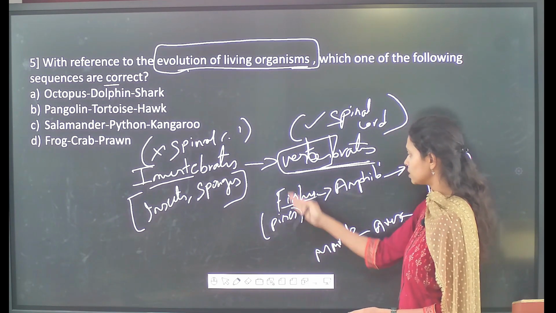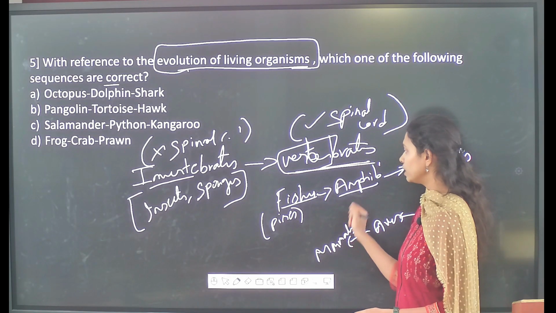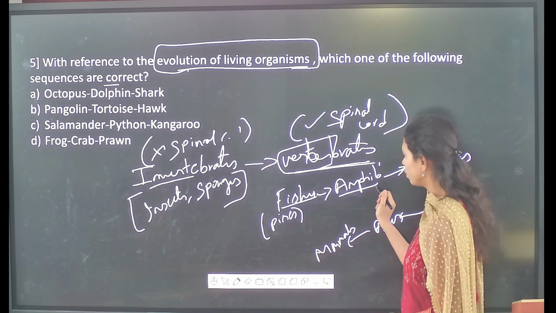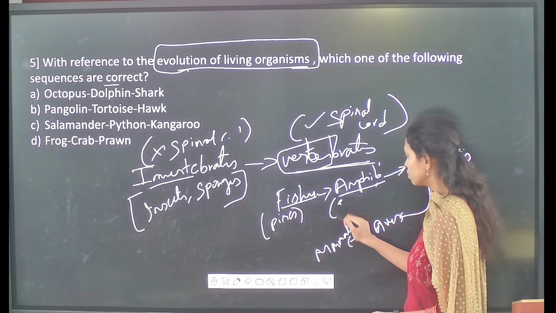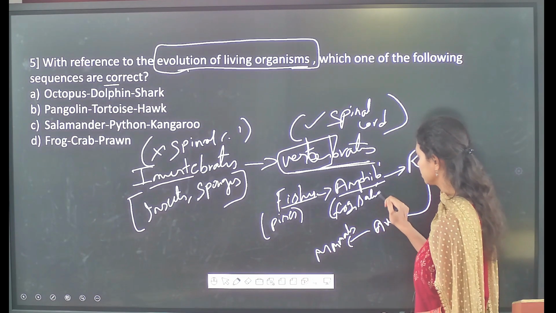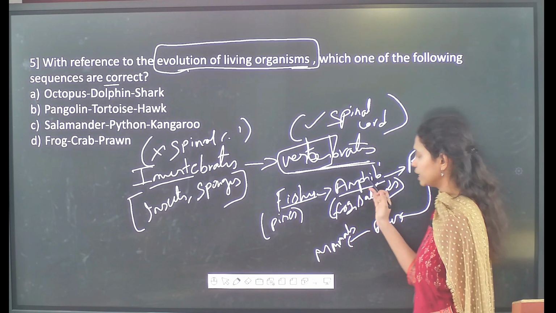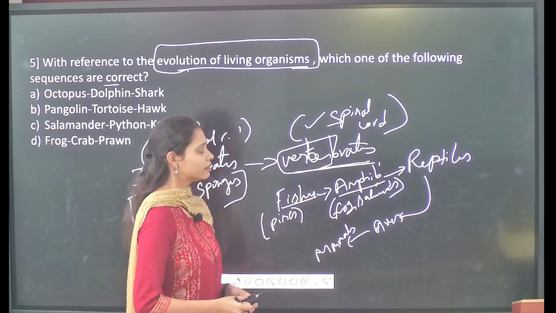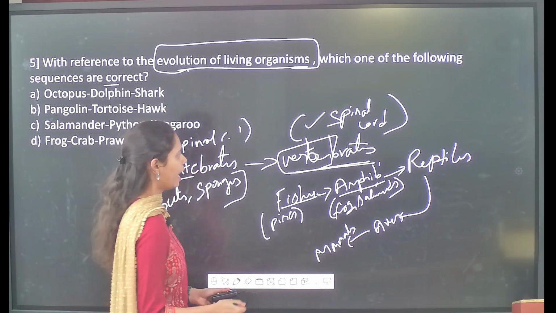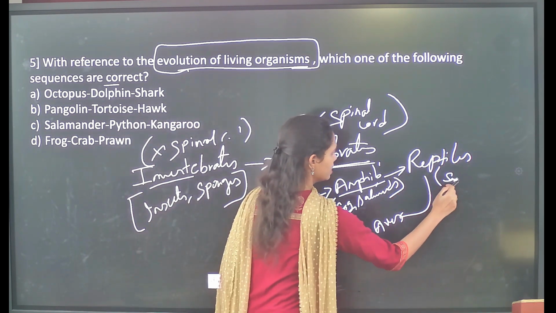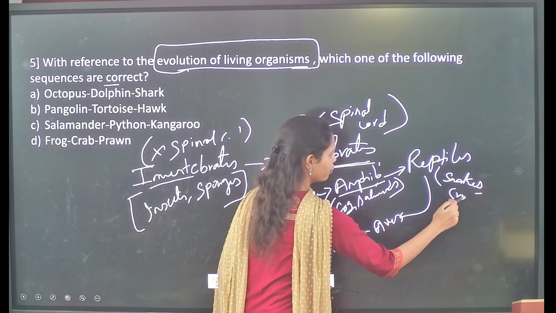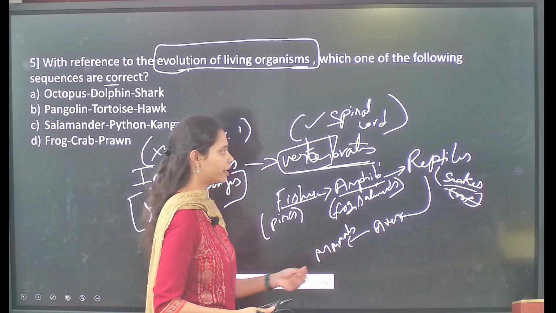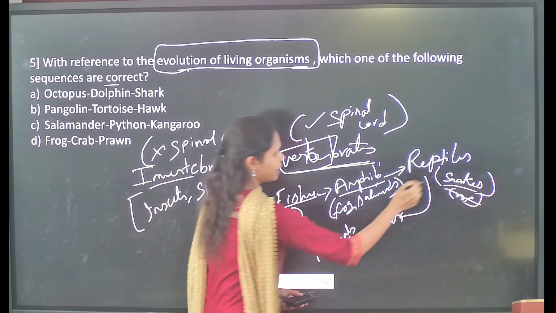Followed by that, from those fishes the amphibians evolved. These are the organisms which can live both in water and on land. What do amphibians include? They include frogs, salamanders, and many other organisms. After amphibians, the reptiles evolved. What are reptiles? They include snakes and crocodiles, that means organisms which have scales on their body. The best example for reptiles is snakes.